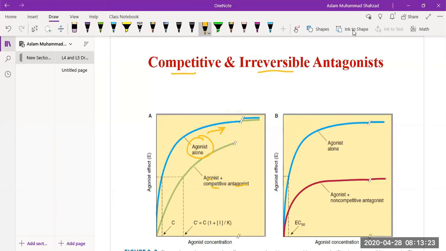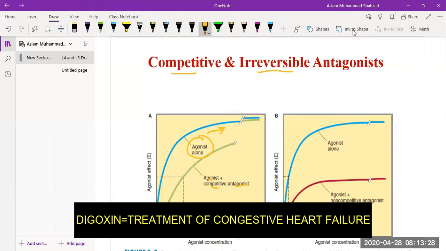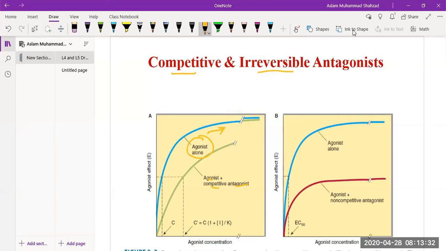So what will we do if a patient is taking, for example, digoxin, and accidentally we give a high dose of the drug and the patient has some toxic effect? We will give a competitive antagonist that is responsible for reducing the effect of the agonist.